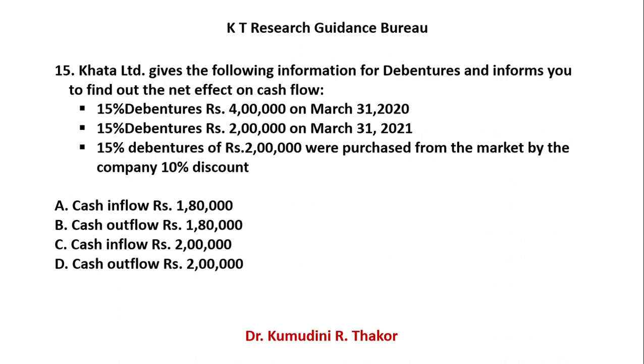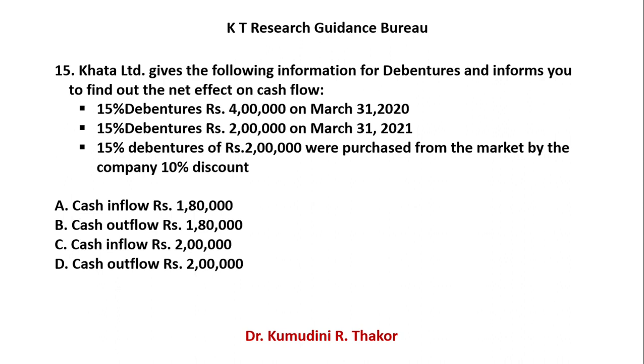In the additional information, what is given? 15% debentures of 2 lakh were purchased from the market by the company at 10% discount. Means you purchase the debentures from the market, and how many rupees discount did you enjoy? 10%. So for these 2 lakhs rupees you have to pay only 90% amount, not 100%, because you enjoyed a discount